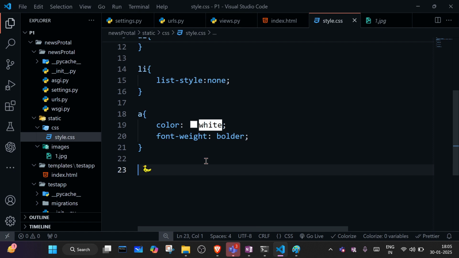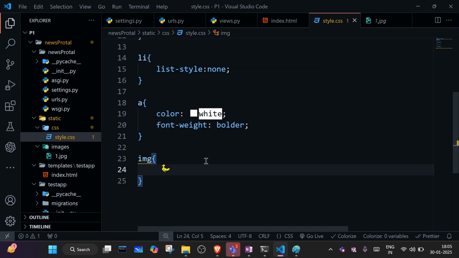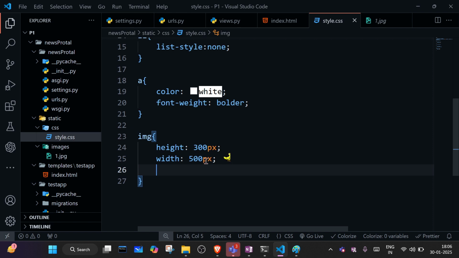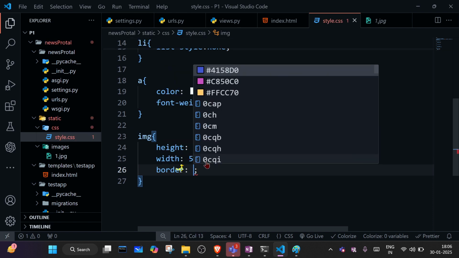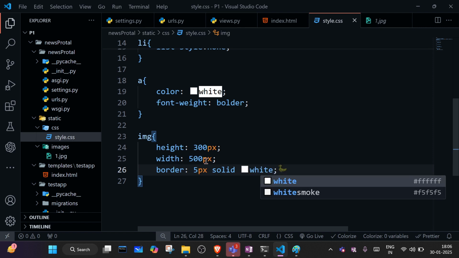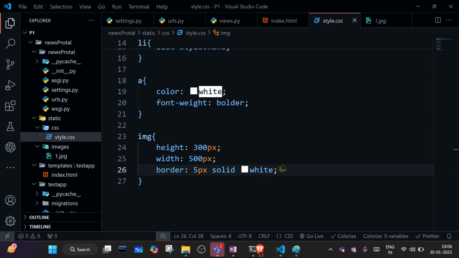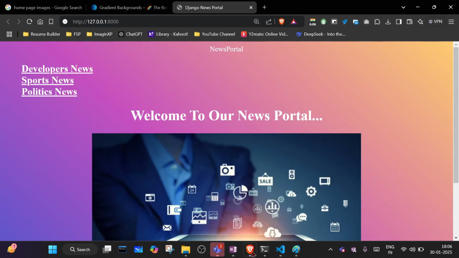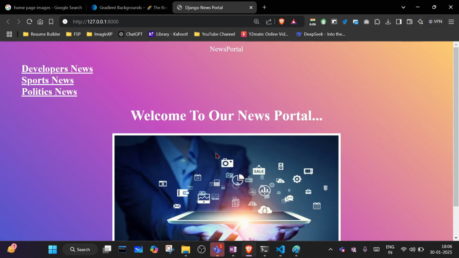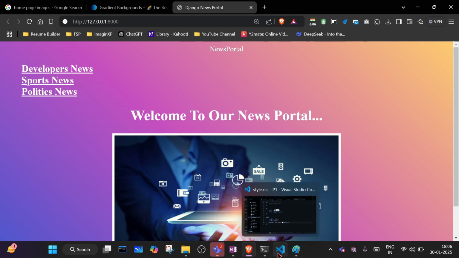Okay, now let's set the image. So height, let's say height is 300 pixel, and width is 500 pixel, and let's say border is 5 pixel solid white. Let's check the result. So we are getting border something like this. Now let's set the header also.